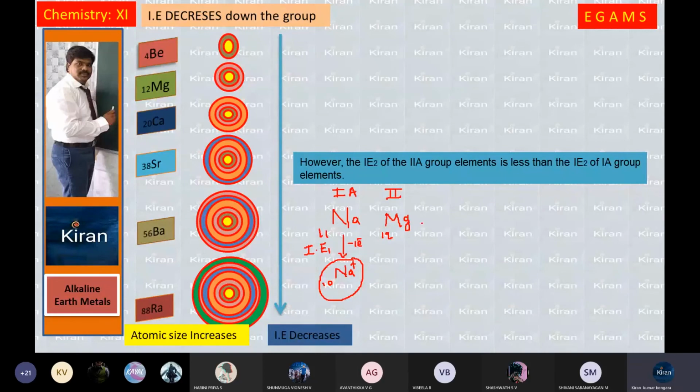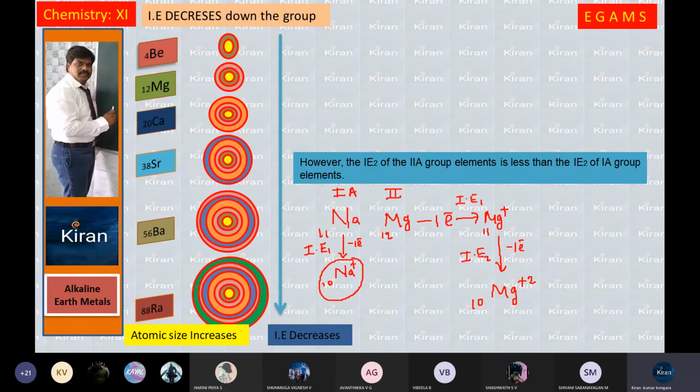Now with magnesium, when you remove one electron, magnesium changes into the magnesium ion, Mg+. Here the required energy is IE1, ionization energy 1. But it is not getting a stable configuration. Again, when you remove one more electron, this Mg+ ion becomes Mg2+. Now it is getting noble gas configuration, atomic number now 10. So this is called IE2.